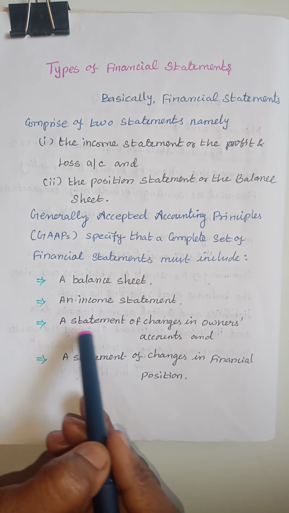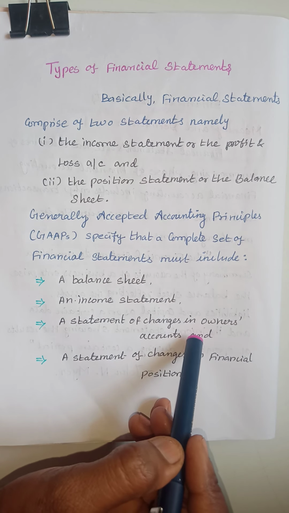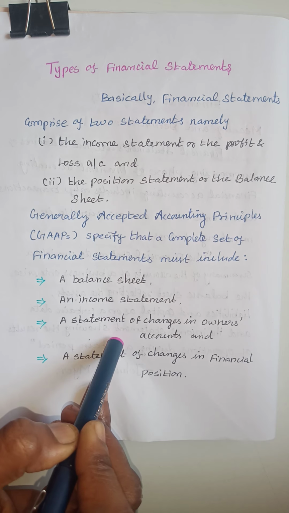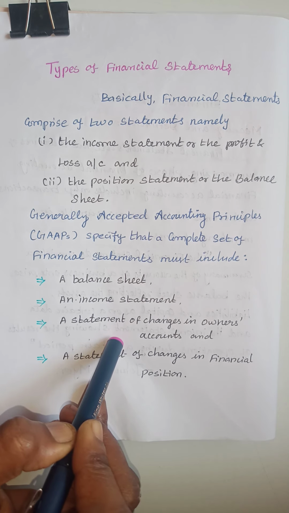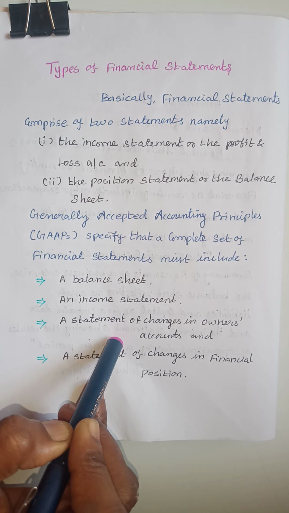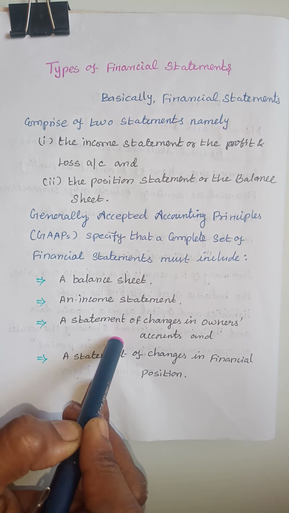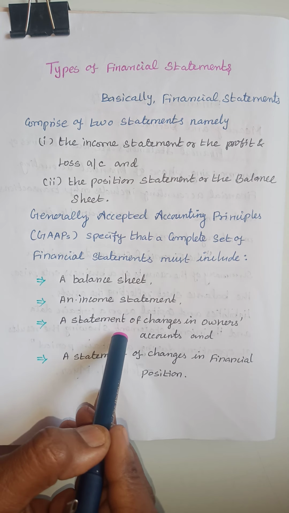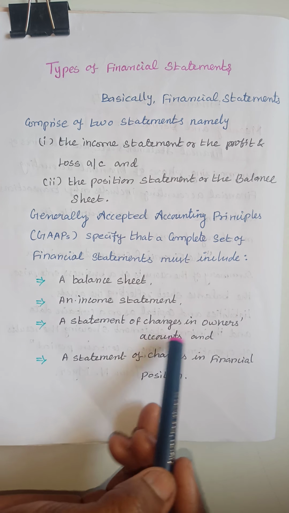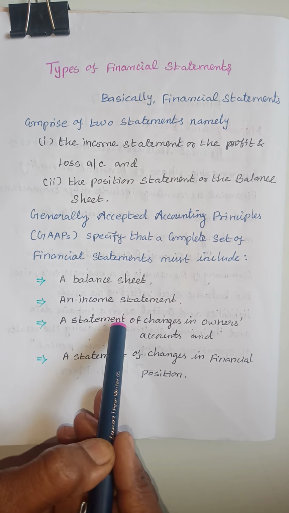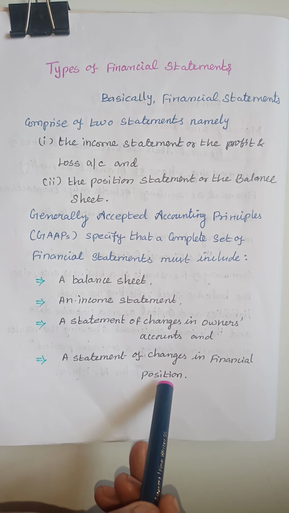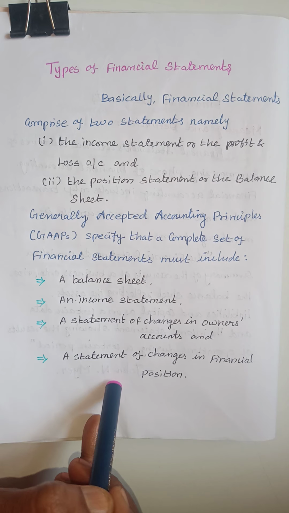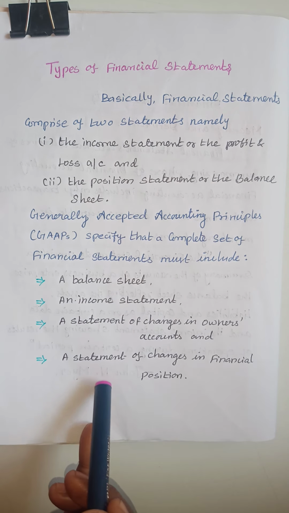The next one is a statement of changes in owner's capital. The owner's capital should change every year, because at any time, under any circumstances, events arise in the business where we have to give additional capital and we take drawings. So the owner's capital will change at any time. A statement of changes in financial position: the financial position changes during a period. So these are the types of financial statements.